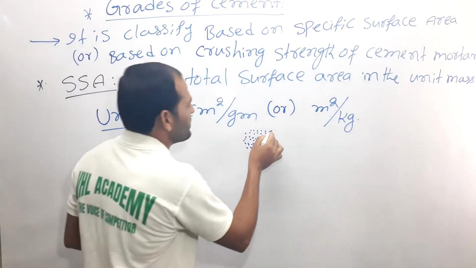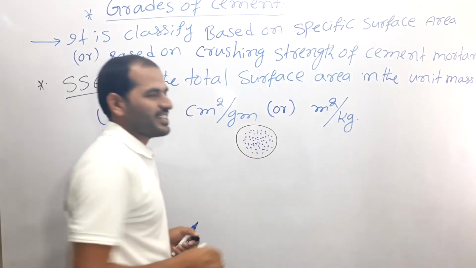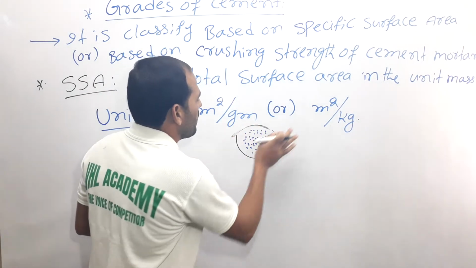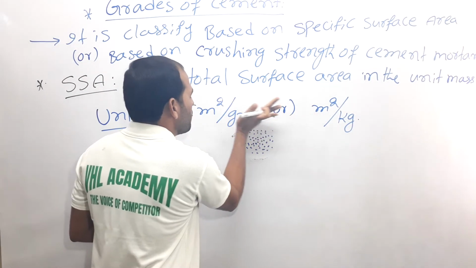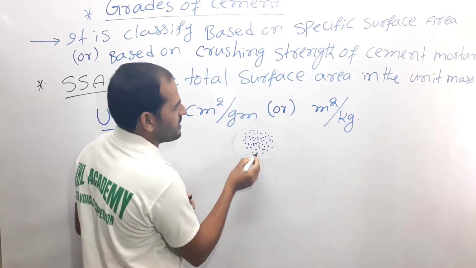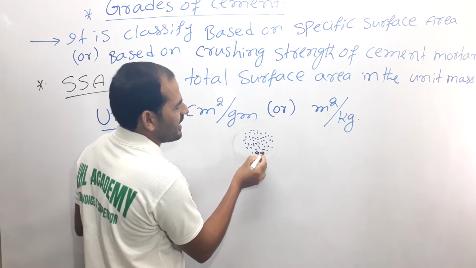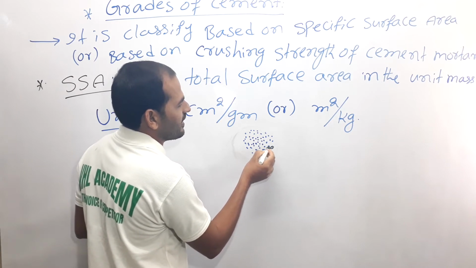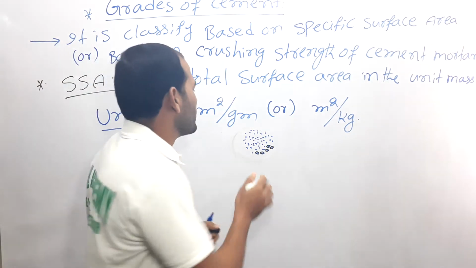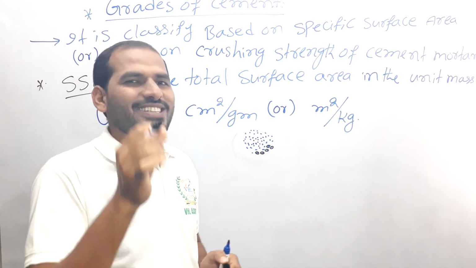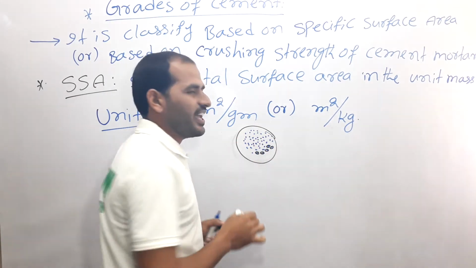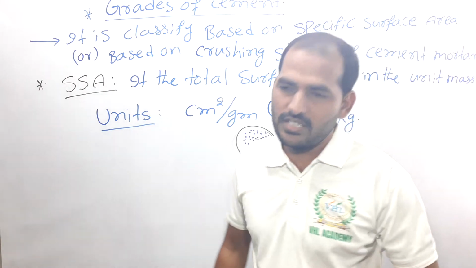But the total surface area is not just the outer surface of this lump. We take the individual cement particles: this is one particle, this is another, and another. If you calculate the surface area of all the individual particles, this is called the total surface area of that 1 gram of cement.